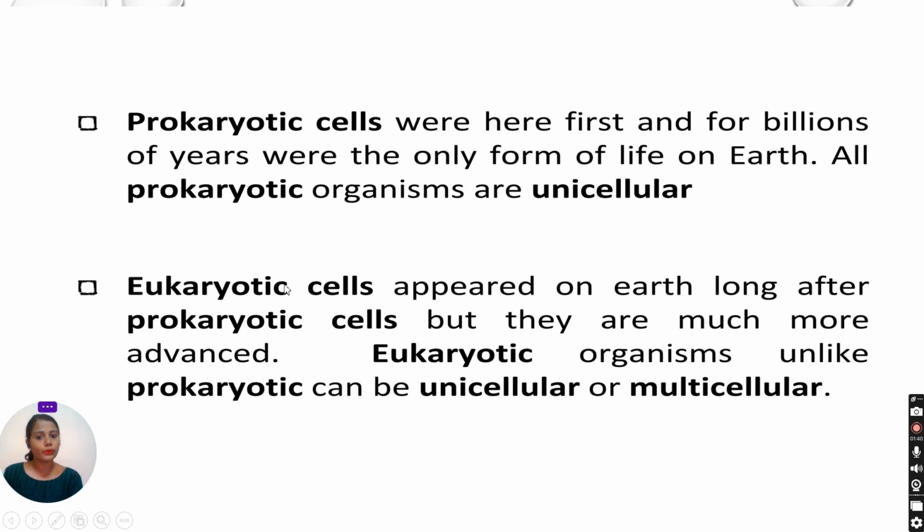Next is the eukaryotic cell, which appeared on Earth long after the prokaryotic cell, but is much more advanced. As compared to the prokaryotic cell, the eukaryotic cell is advanced. Eukaryotic organisms, unlike prokaryotic ones, can be unicellular or multicellular. Eukaryotic cells have both unicellular and multicellular organisms.